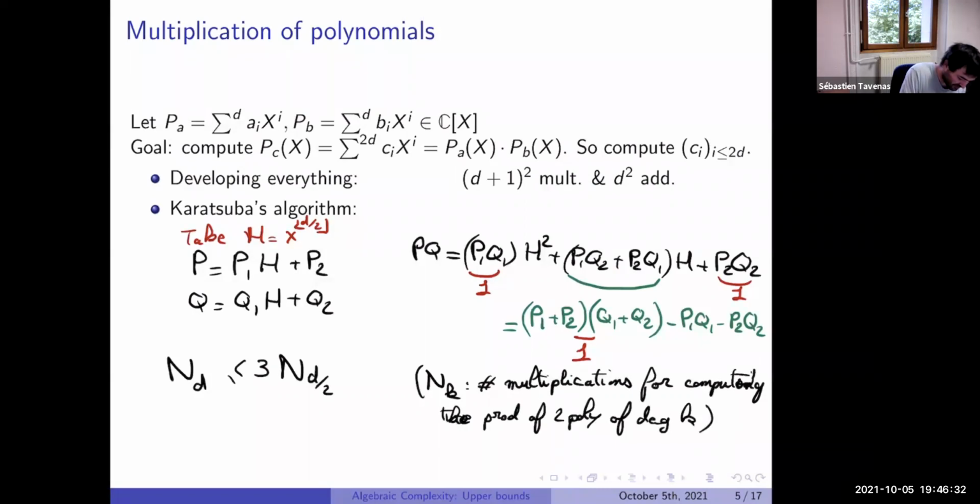And if you solve this induction, you will get that n_D is of the size